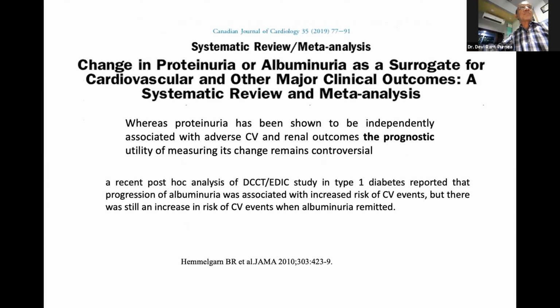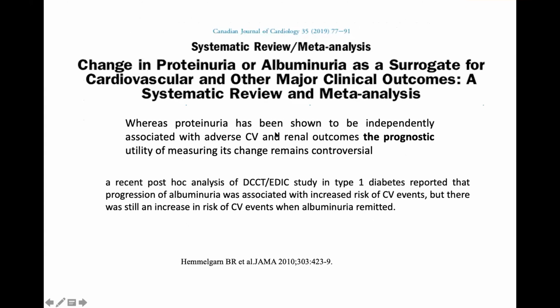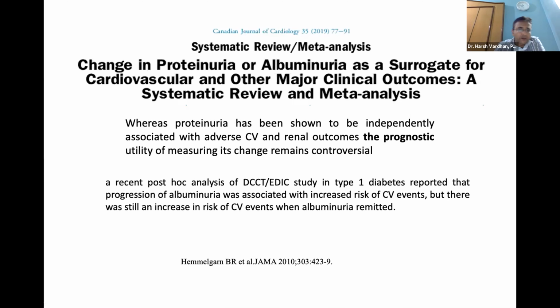This was a systematic meta-analysis published in 2019, where they said that proteinuria has been shown to be independently associated with adverse cardiovascular and renal outcomes. The prognostic utility of measuring its changes remains controversial, especially for cardiovascular outcomes. And a recent post-hoc analysis of the famous DCCT and EDIC study in type 1 diabetes reported that progression of albuminuria was associated with increased risk of cardiovascular events, but there was still an increased risk of CV events even when albuminuria remitted.